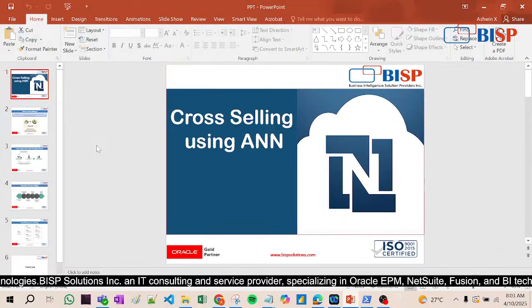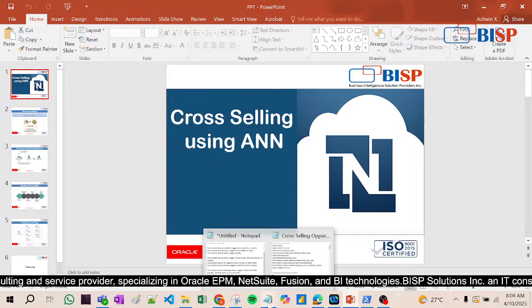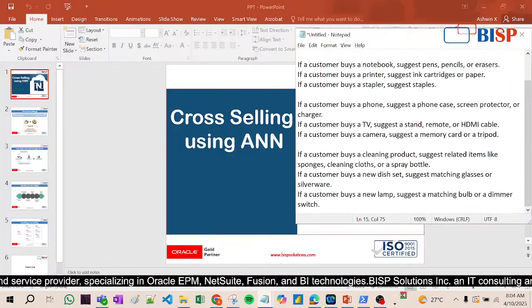So today's session is about cross selling using artificial neural network. Now we will predict cross selling. So what is this cross selling? First of all, let us understand exactly what cross selling means.